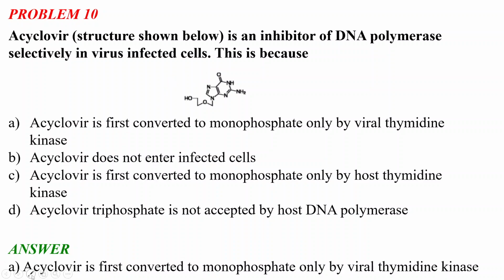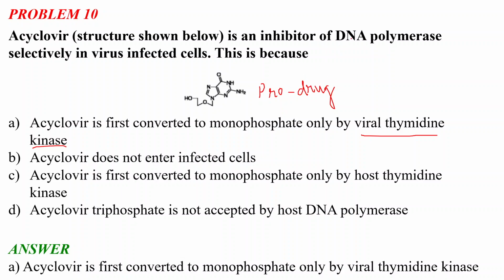So in our body it is given as a prodrug. As I said, acyclovir is not a drug molecule; it is a prodrug molecule, and it is converted into the active form of the drug only by the viral thymidine kinase enzyme. This enzyme is not present in our human body, and acyclovir is not converted into this active form by the human kinase.